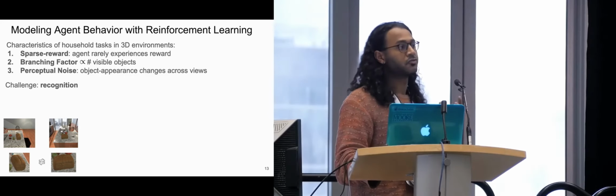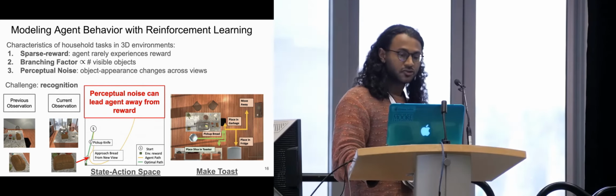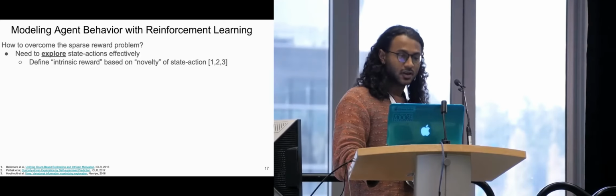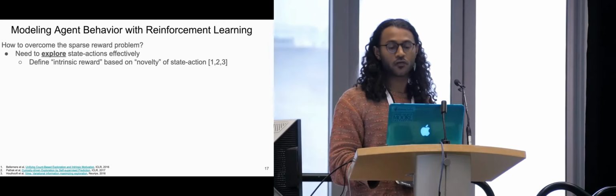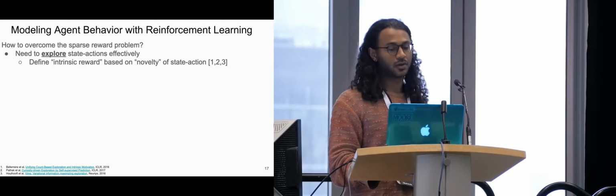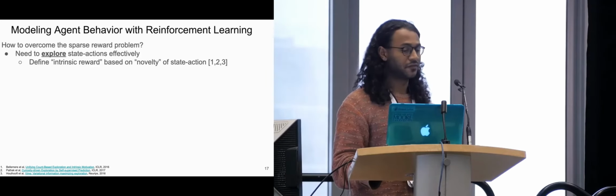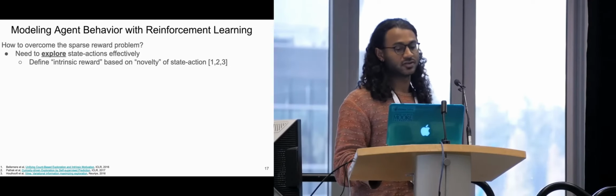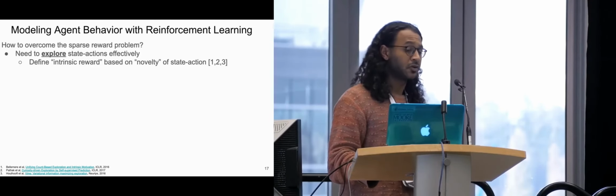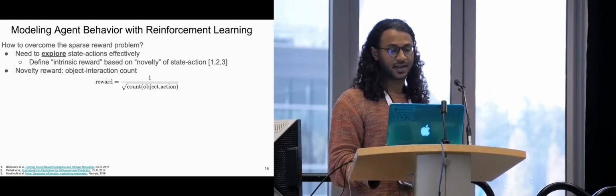I'm calling this perceptual noise. So it has to recognize objects from different views. Skipping over these things, we have to overcome this sparse reward problem. A common method to do this is to define a systematic exploration method around state actions. And a common way to do this is to define intrinsic reward based on the novelty of state actions.